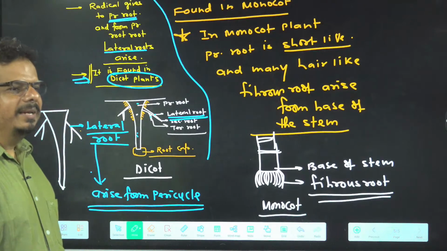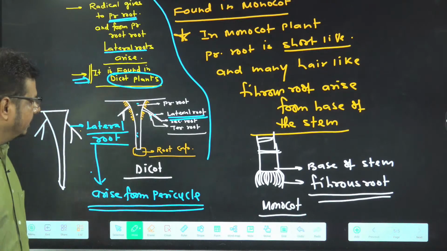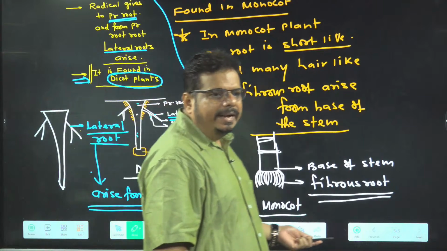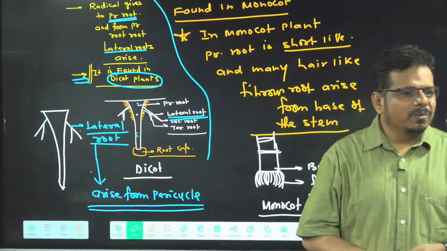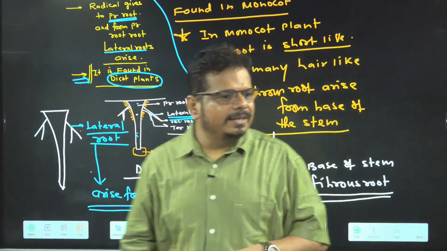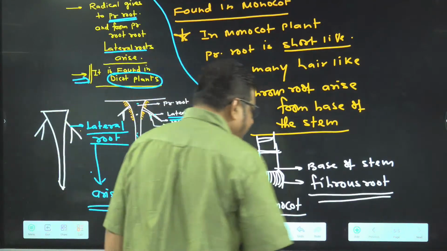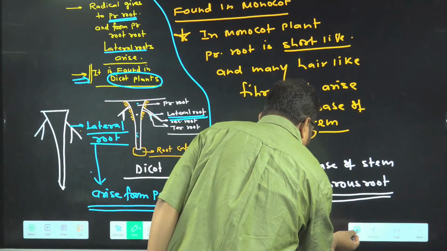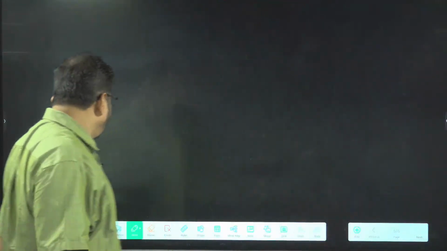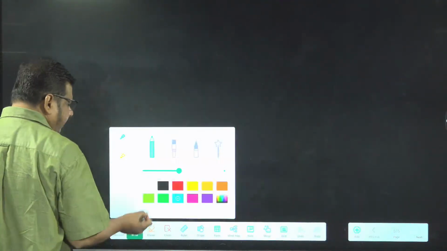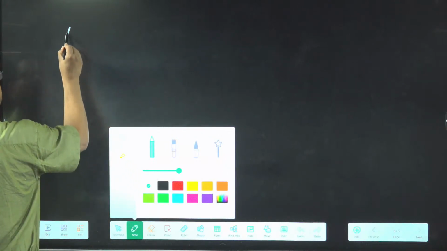So I will answer your question in adventitious root. Now I am coming to which one? Adventitious root. One student asked a question: sir, is fibrous root adventitious? Yeah, you can classify it like that. I am just coming to that in the definition. Now I am coming to the next type of root, that is adventitious root.